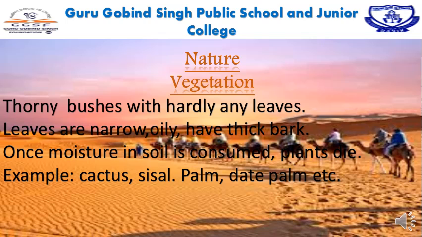Natural vegetation of the hot desert region. Dear children, thorny bushes with hardly any leaves we can see in the hot desert region. Leaves are narrow, oily, and have thick barks. Once moisture in the soil is consumed, these plants die. Examples: cactus, sisal, palm, date palms, etc.